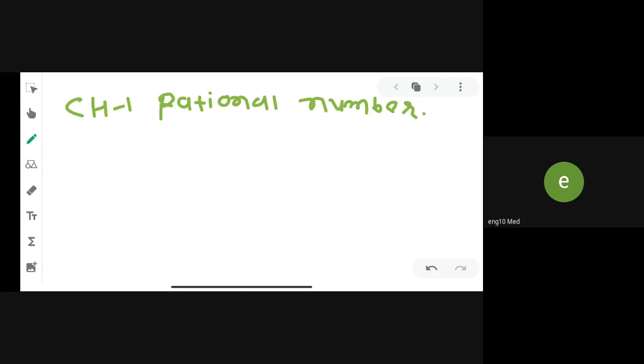Carefully, and we on the screen. We have to understand about three different properties. First property is closure property, then commutativity property, and then associativity. In this lecture, we are discussing only closure and commutativity property. In next lecture, we will discuss about associativity properties.